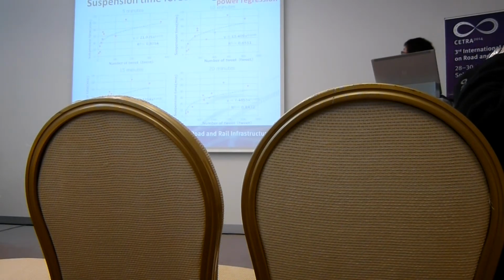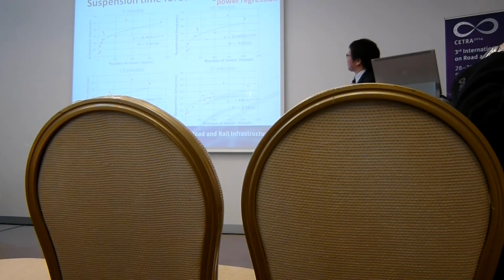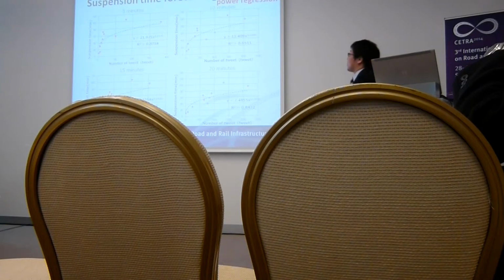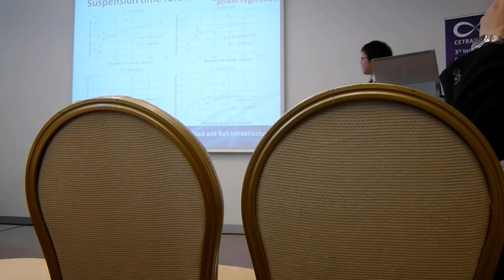Next. This is a power regression model. The power regression model is better. Reproducibility is much higher than the linear model. R square is higher than the linear model. We can estimate the suspension time using Twitter data.